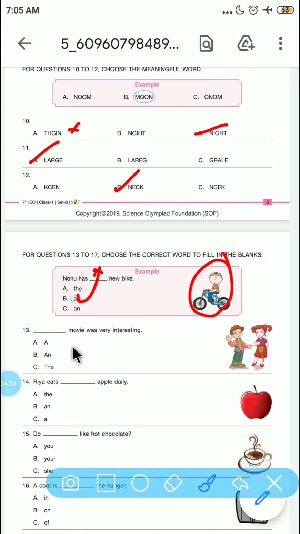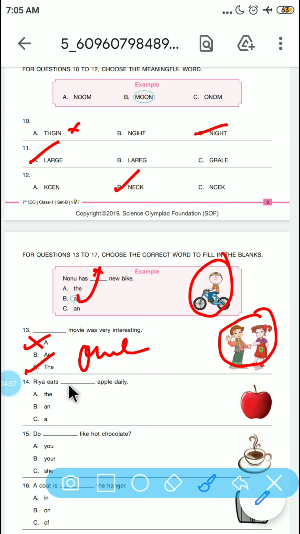So let's see the 13th question. Dash movie was very interesting. So how many movies can you watch at a time? A. If it is A, then they are talking about a non-specific movie. Even if the number of movies was 1, since it is a specific one, that's why we use the word the here.